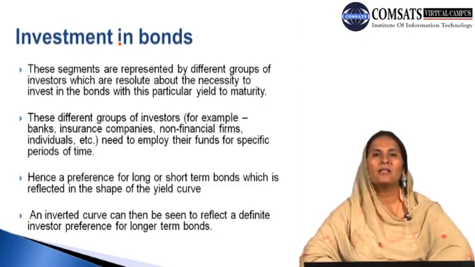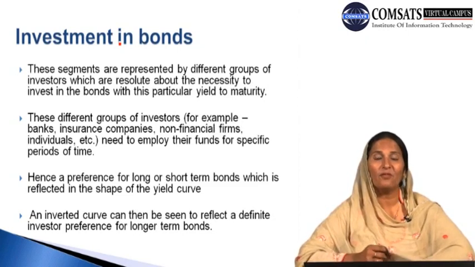But after a particular specific point or peak point, the yield to maturity starts declining, because they will no more find any benefit out of this investment,